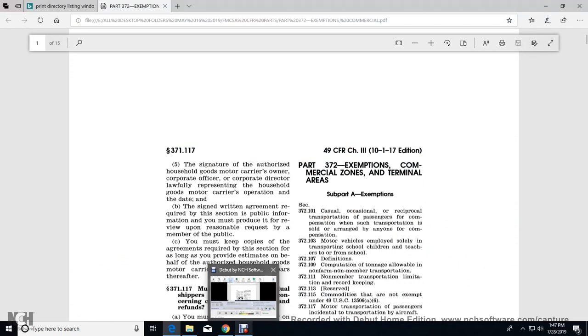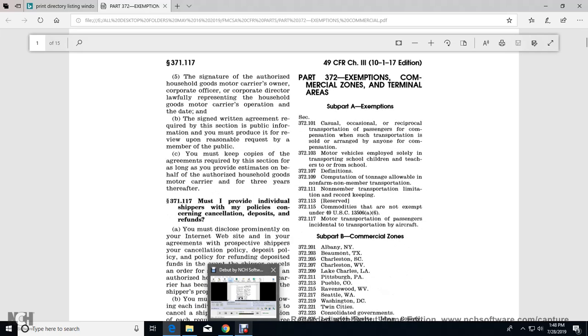Subpart A, Exemptions. 372.101, Casual, occasional, reciprocal transportation of passengers by motor vehicle with compensation when the transportation is sold or arranged by anyone for compensation. 372.103, Motor vehicles employed solely in the transportation of school children and teachers to or from school. 372.107, Definitions. 372.109, Computation of tonnage allowable to non-farmer or non-member transportation. 372.111, The non-member transportation limitation, record keeping.